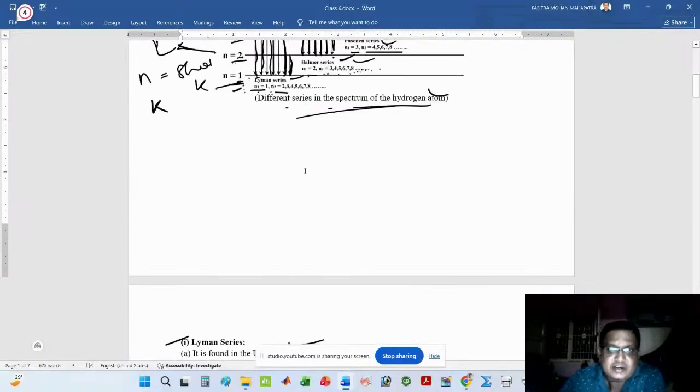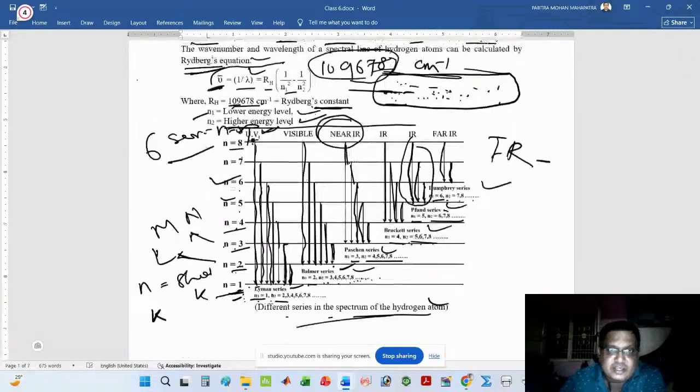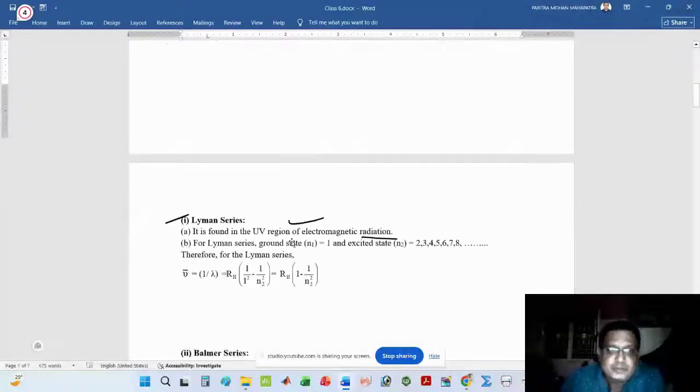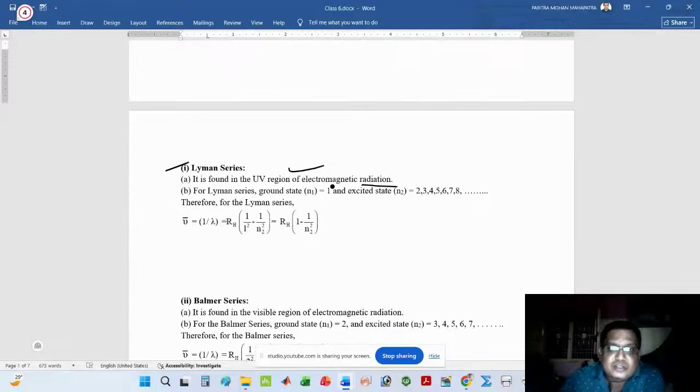Already in the diagram, the UV region is present, and all the rays are present in the UV region. For the Lyman series, the ground state is n1, that is 1, and the excited state n2 is 2, 3, 4, 5, 6, 7, 8.